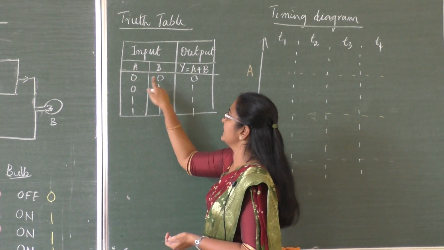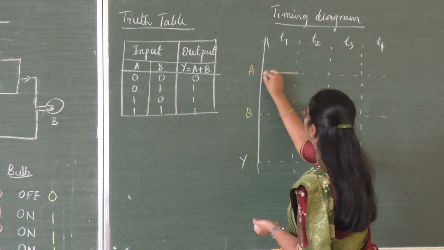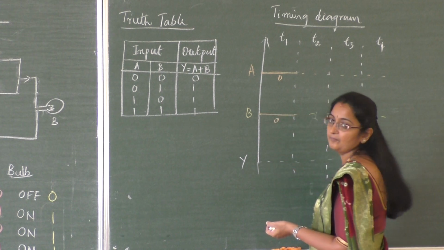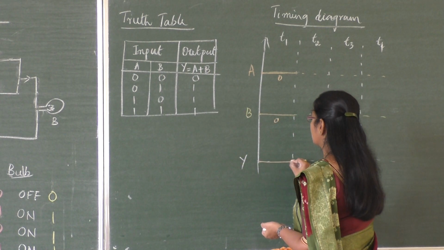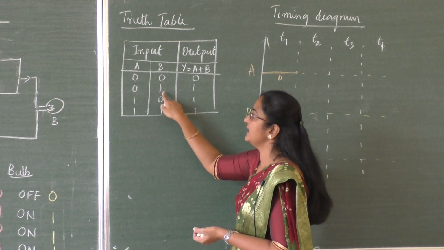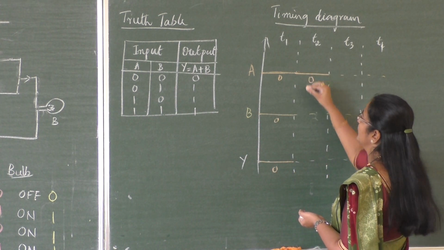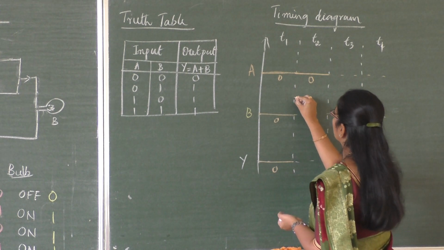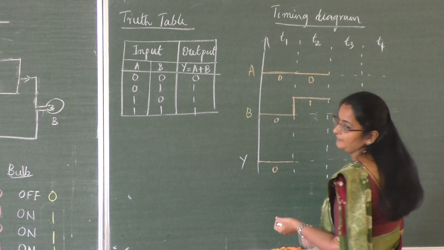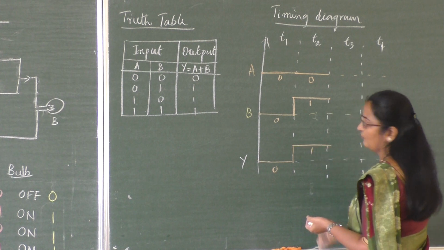In time T1, A is 0, B is 0. So here A is 0, this is 0 level, B is also 0. What happens to output? Output is also 0. Next, A is 0, B is 1. A is again 0. Let me extend that line. B is 1. So I have to draw a higher level line. So this is B is 1. What happens to output? 1. So I have to draw the output again higher level 1.